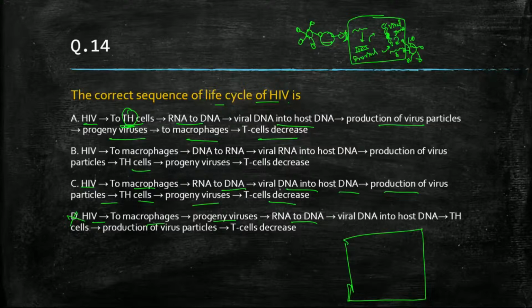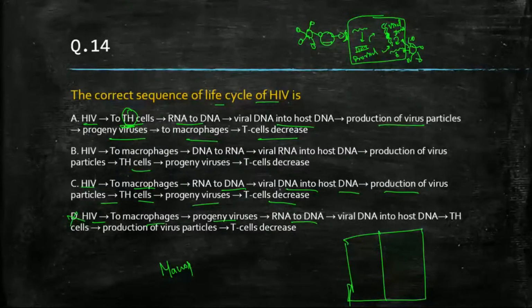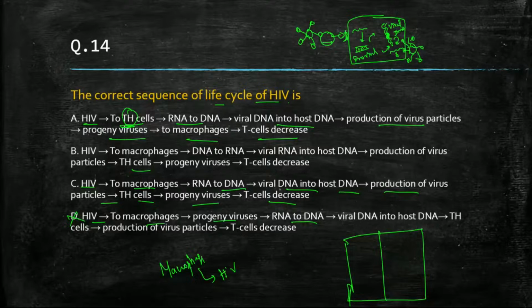Let me draw this. There are two things. What will happen with the macrophage and what will happen with these things. So according to this question, please think what will be the fate. In NCERT, macrophage is given as the HIV factory, right? But in NCERT it is also given that it will attack the T helper cell also. So first what will it attack, the T helper cell or the macrophage? That's the question here.